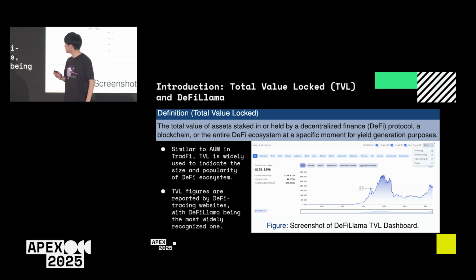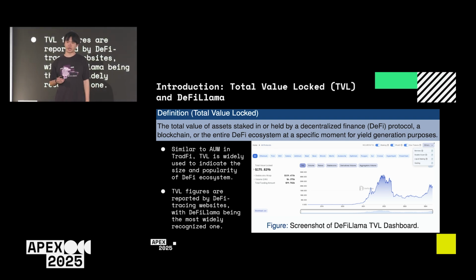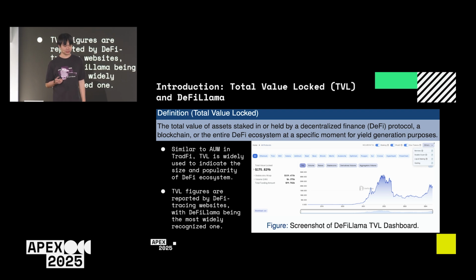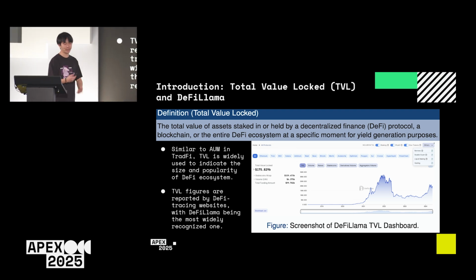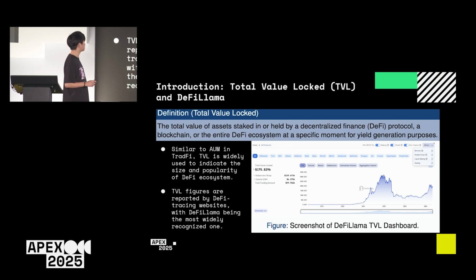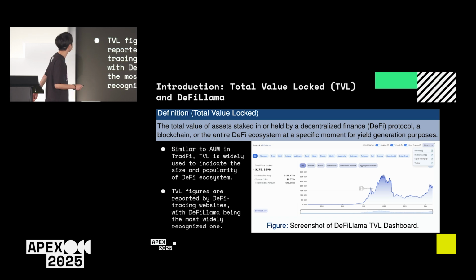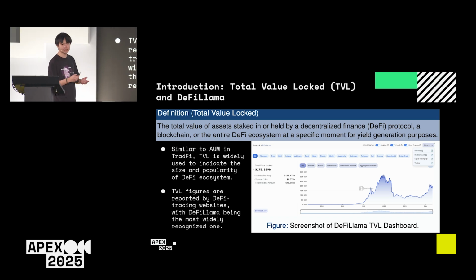TVL is an important metric in decentralized finance. Similar to the concept of assets under management in traditional finance, TVL represents the total value of assets staked or held by a DeFi protocol, a blockchain, or the entire DeFi ecosystem at a specific moment for yield generation purposes, indicating the size and popularity of the DeFi ecosystem.